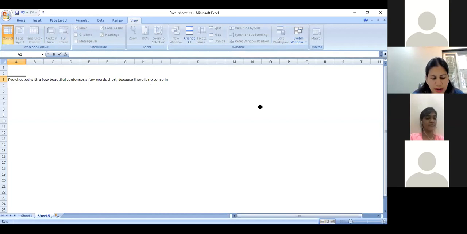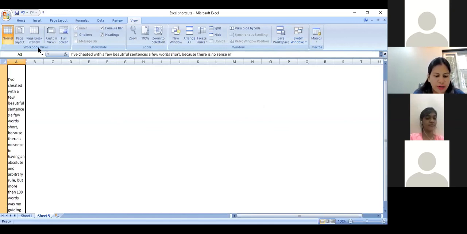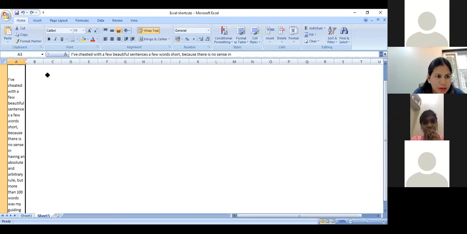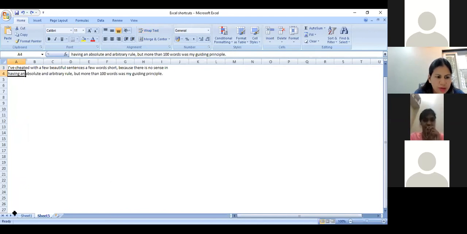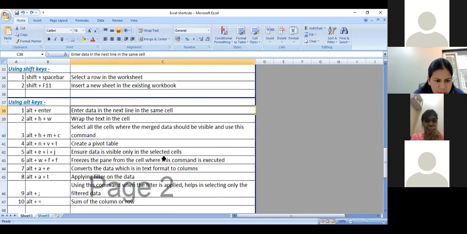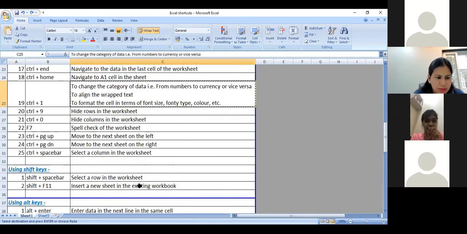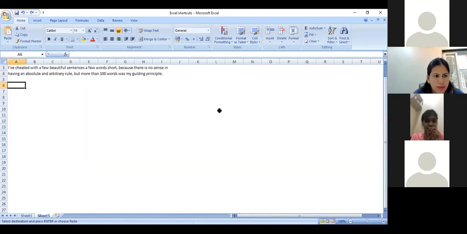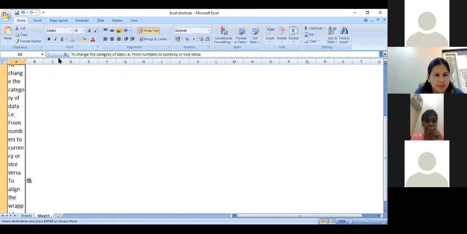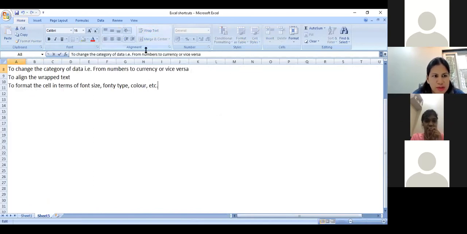Once I do Alt-Enter, it moves to the next sentence option and you can select the data. Just a minute, sorry. Okay, so this is your sentence.